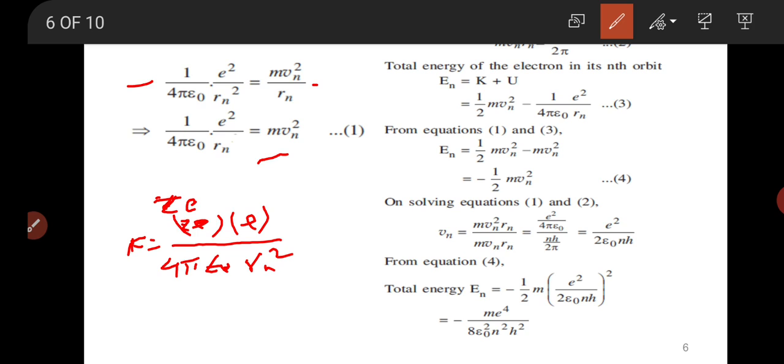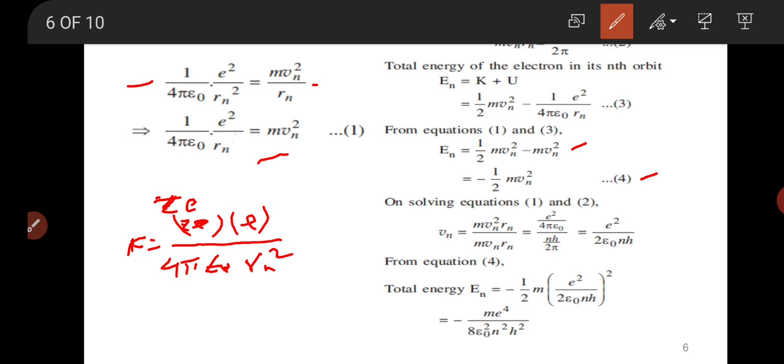From equations 1 and 3, by substituting the value of 1 by 4 pi epsilon 0 into E square by Rn from equation 1, the equation becomes half of m vn square minus m vn square. So it becomes minus half of m vn square. That is the fourth equation.